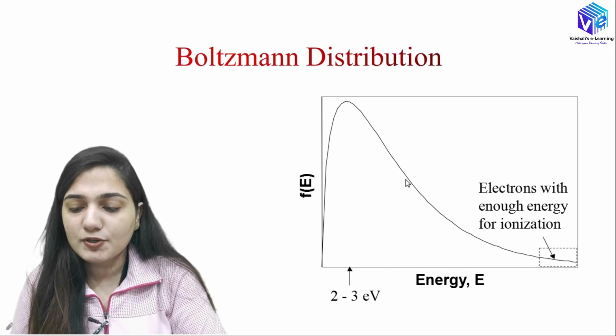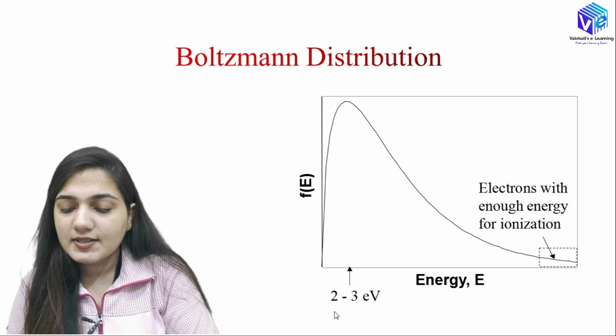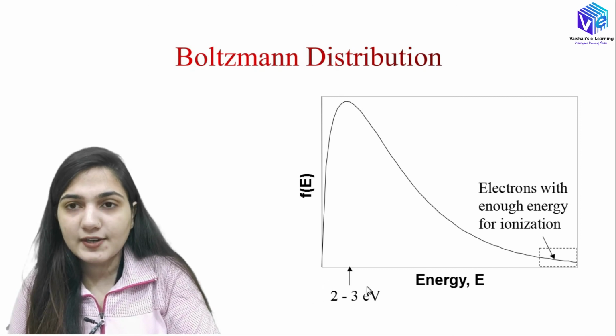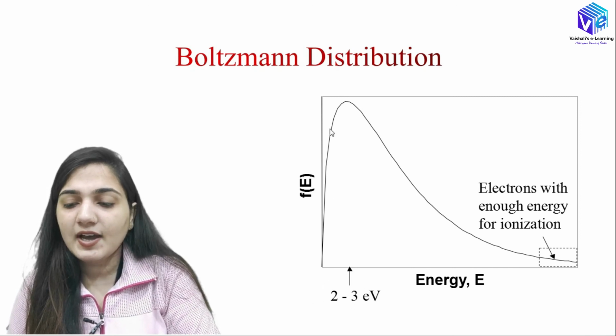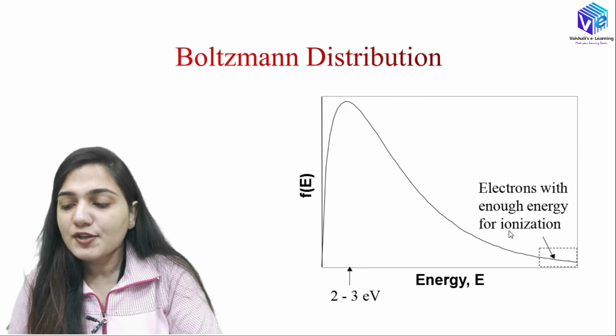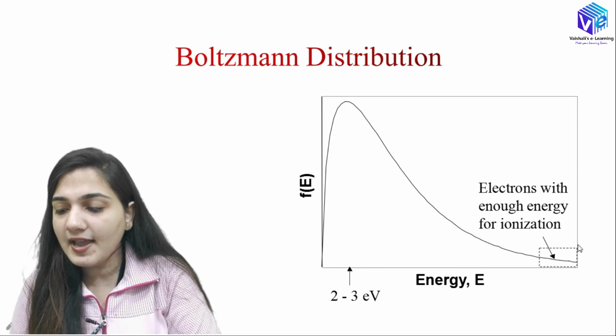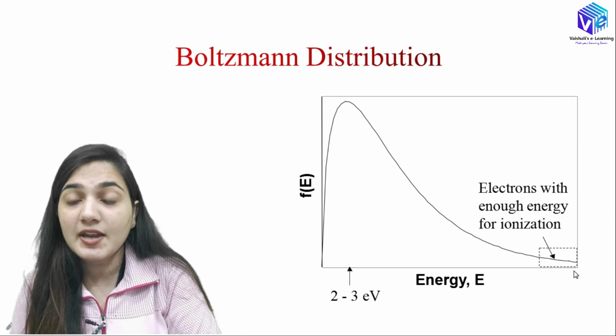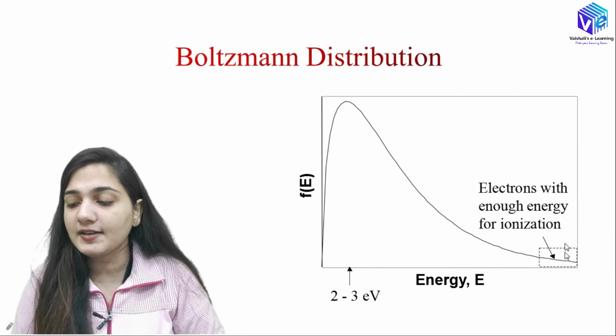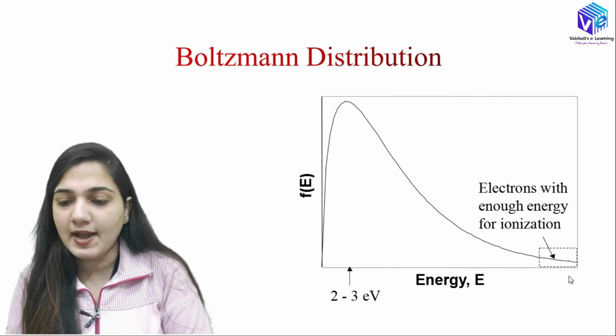Now you can see the Boltzmann distribution. You can see that at 2 to 3 electron volt energy we have the highest population. At this very high energy we have enough energy for ionization, and at this place the ionization will be happening.